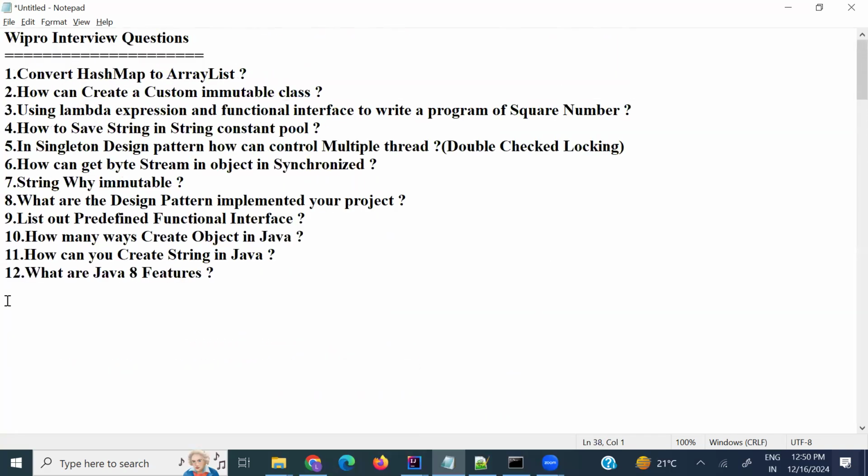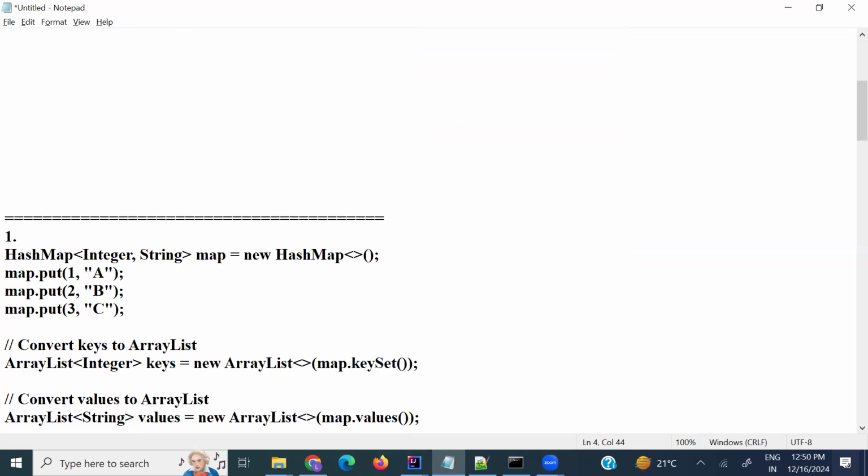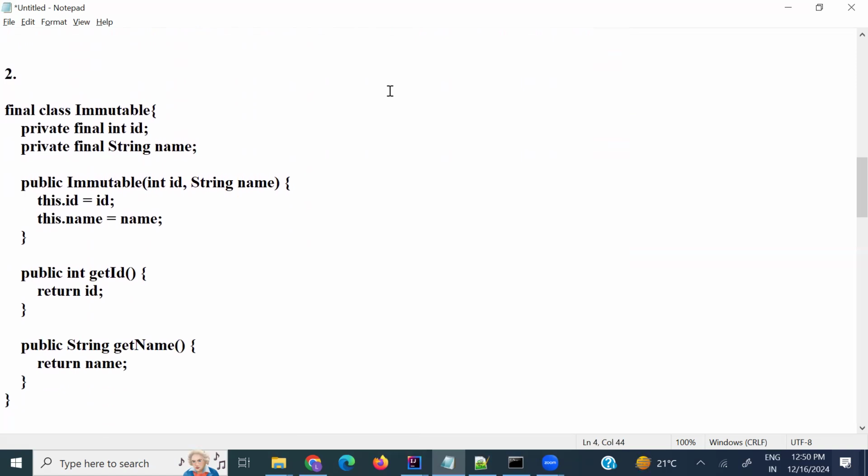The second question: how can you create a custom immutable class? An immutable class means it cannot be changed in the future, which we achieve by using the final keyword. Let me explain that here. We take a final class Immutable. At the class level you put the final keyword, which means it cannot be inherited by any other class. That's the reason we put final at the class level.